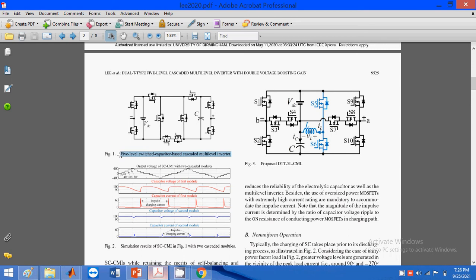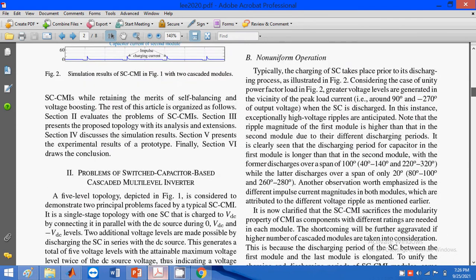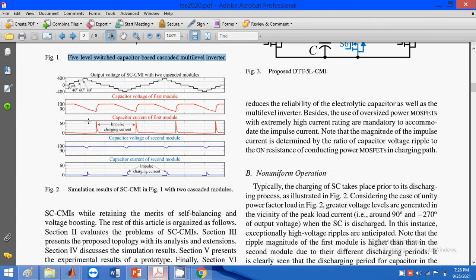We also have one disadvantage here. What is the disadvantage in this design? In this design we have high impulse charging currents. That means when we look at the results part, these are the high impulse charging currents. This is the disadvantage present in figure number 1. In order to reduce these high impulse charging currents, we need to go to the proposed method.